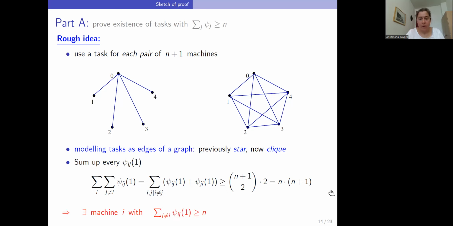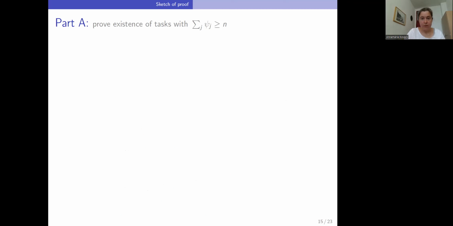But we are not yet done with part A, because there are some serious difficulties or serious problems that we neglected. The first one is that the psi, the boundary function, is typically not necessarily linear.